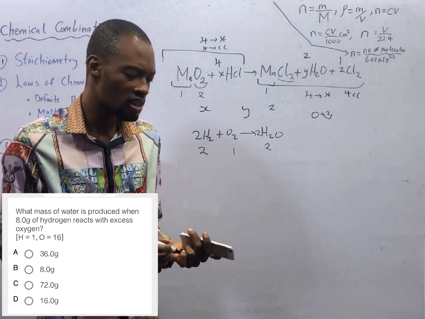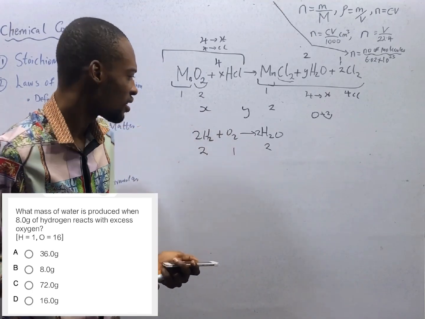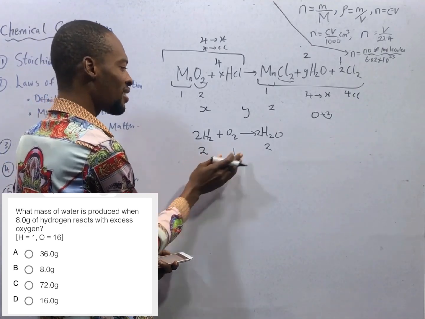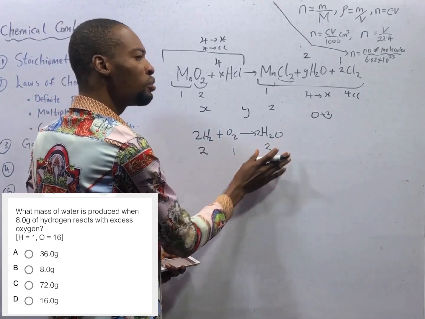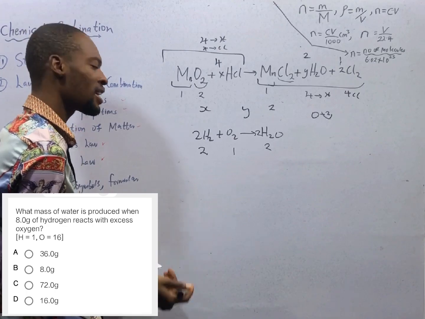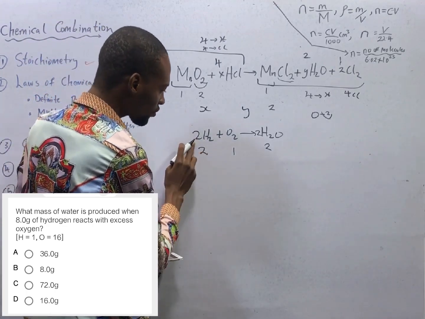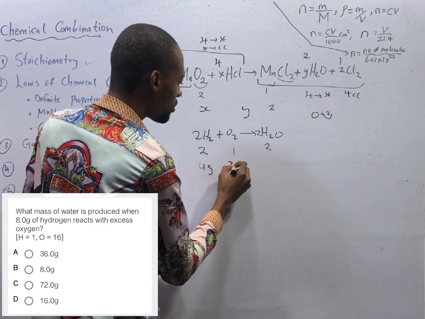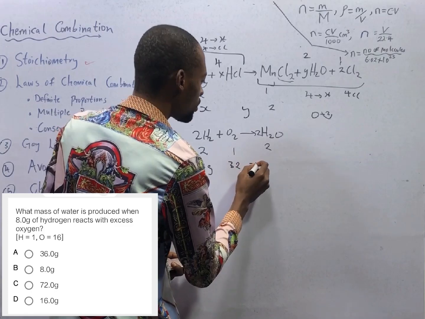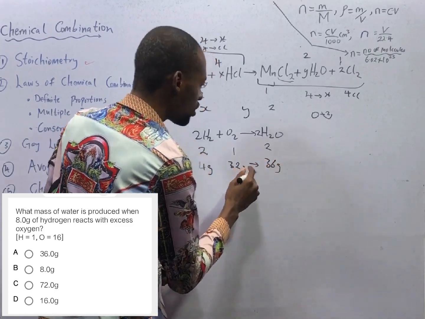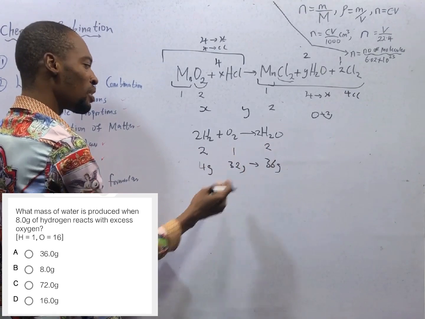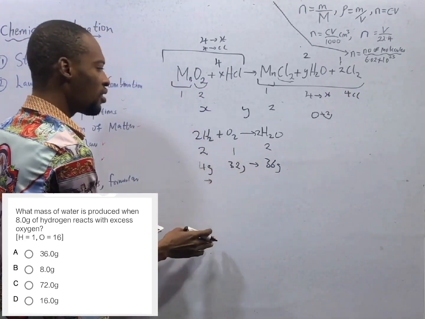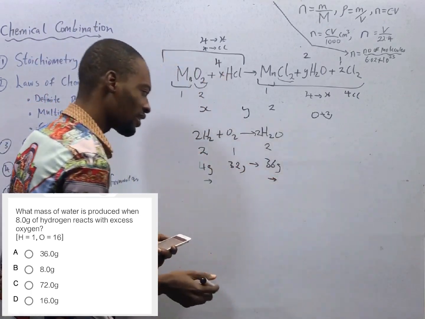1 mole of a substance also equals the mass of that substance. If you are given hydrogen, 2 moles of hydrogen gas react with 1 mole of oxygen to give you 2 moles of water. In terms of mass, we will need 4 grams of hydrogen to react with 32 grams of oxygen to form 36 grams of water, which is the molar mass, grams per mole actually. 4 grams of hydrogen produces 36 grams of water.